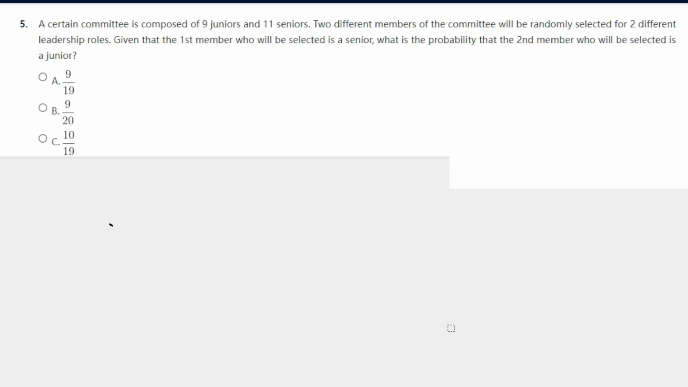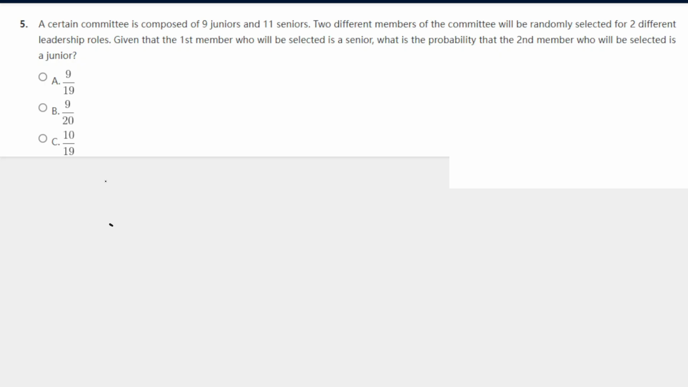Alright. A certain committee is composed of 9 juniors and 11 seniors. 2 different members of the committee will be randomly selected for 2 different leadership roles. Given that the first member who will be selected is a senior, what is the probability that the second member is a junior?